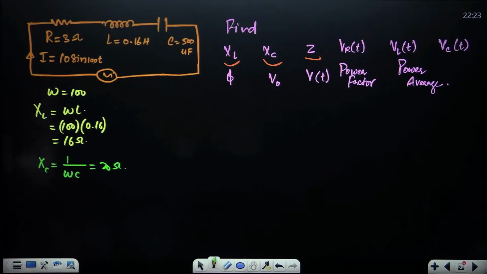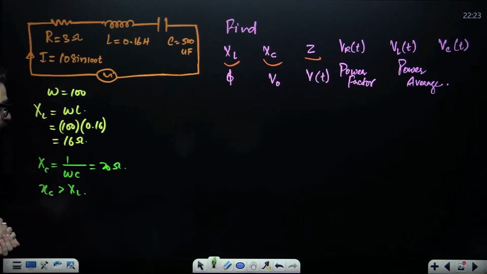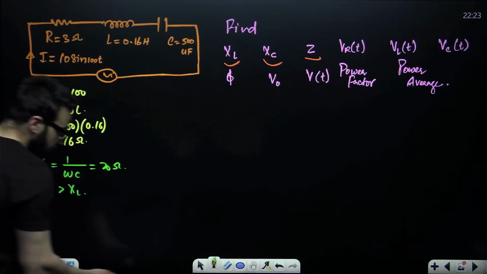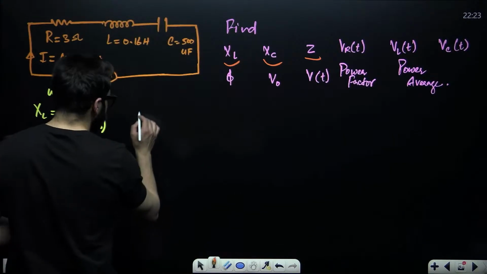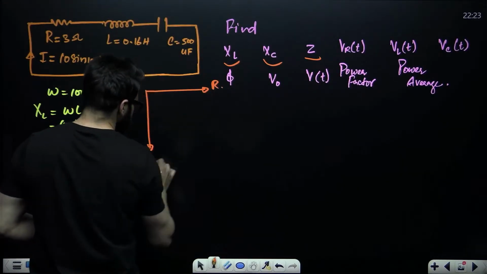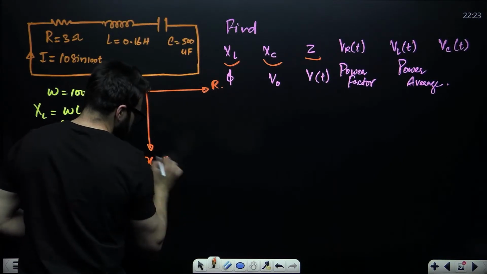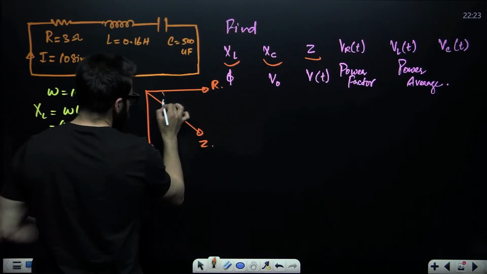Now, guys, tell me in this particular case, when it comes to XC and XL, which one is greater? We say XC is greater than XL. If XC is greater than XL, the LCR circuit is capacitive in nature. The diagram will be something like this. This will be R, this will be XC minus XL, and this will be the resultant, that is Z. This is going to be phi.